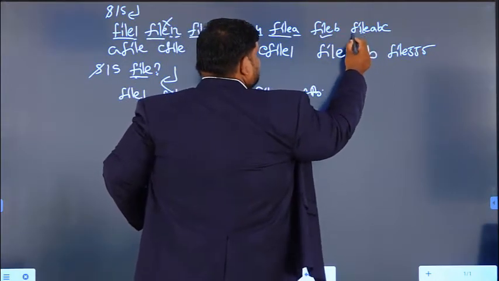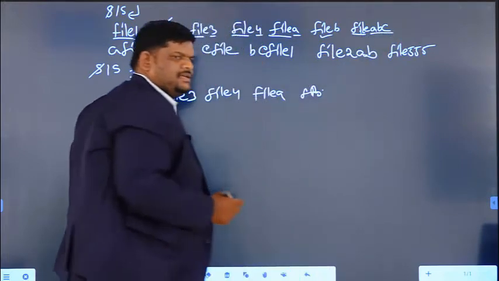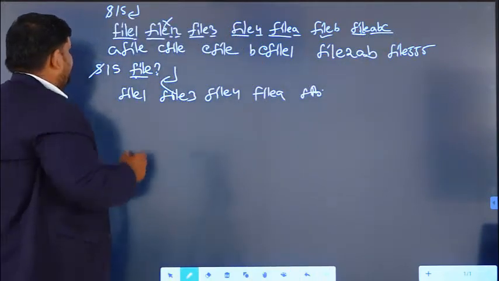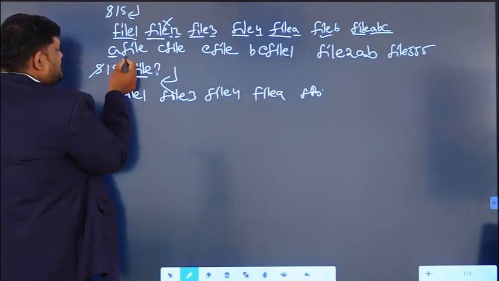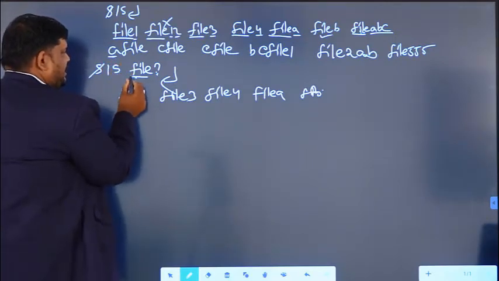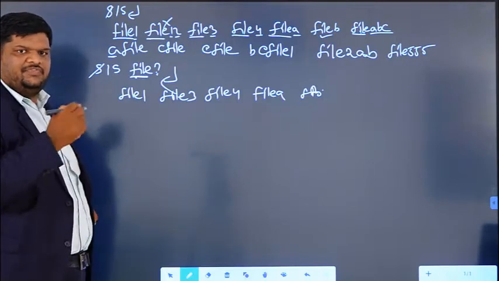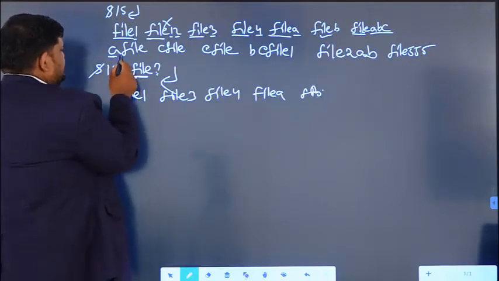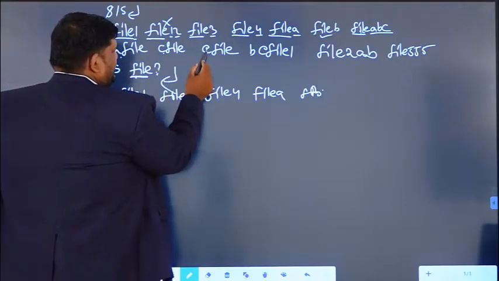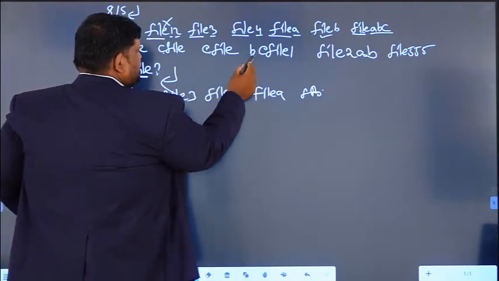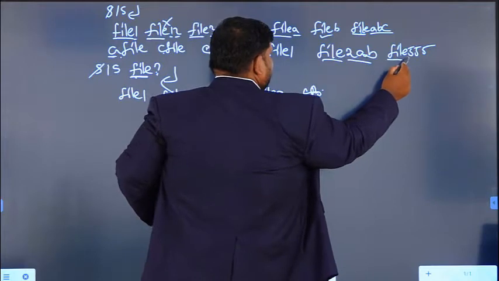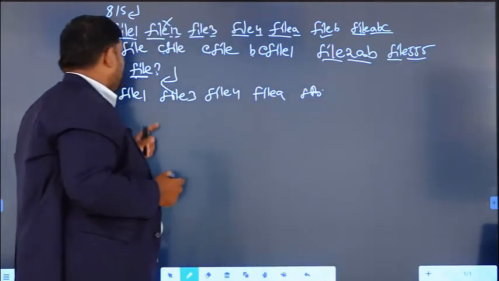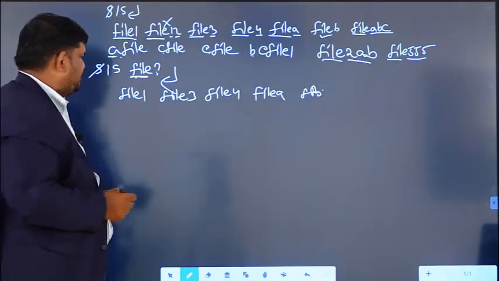This will not come because after the file name 3 characters are there. Here the file name is starting with A, so this will also not come, because the file name must start with file, and only those files we have to check. So this will not come, this will not come. Here it is started with E, this one is B, this one is file, but here 3 characters are there. So this is the output for this single question mark.